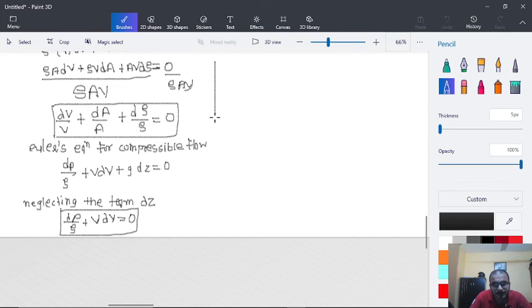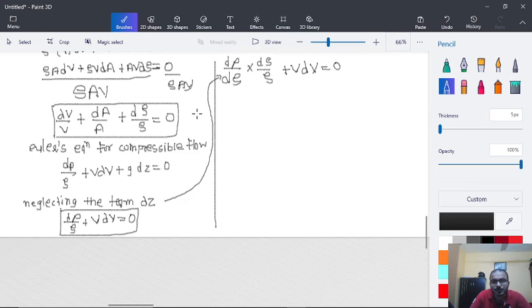So let's have some work over here. That is, dP by d rho into d rho upon rho plus V dV is equal to 0. If you see carefully, what I have done here is simply multiplying and dividing by d rho.